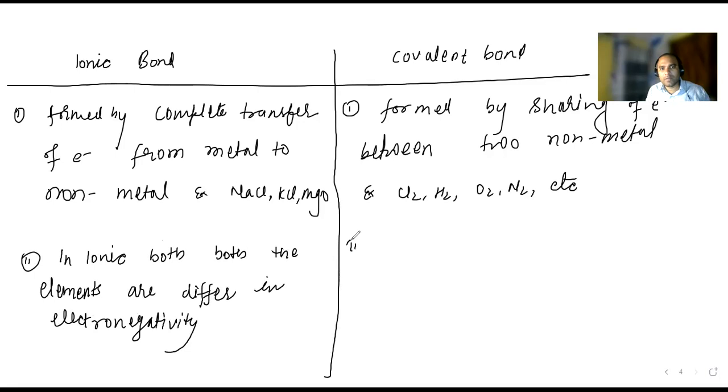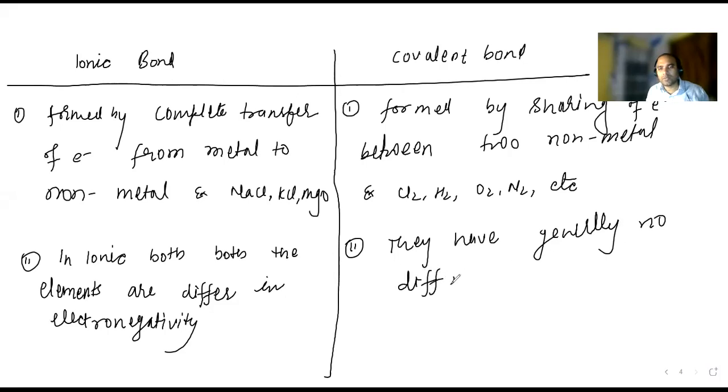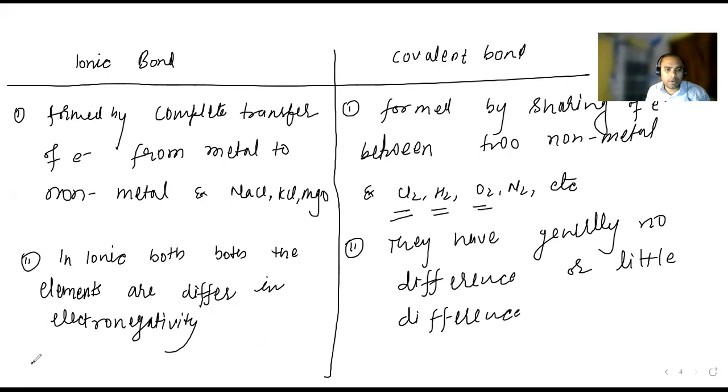In the covalent bond, generally there is no difference. Why is there no difference? Because the atom is the same. Same atom, or little difference.